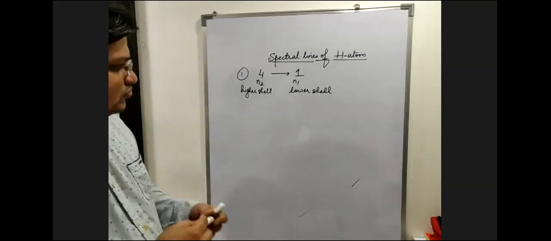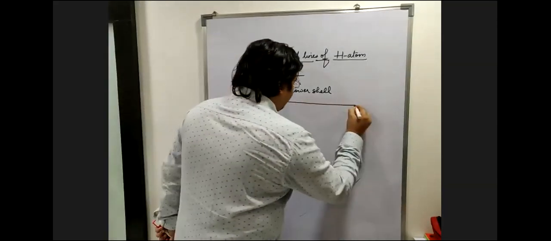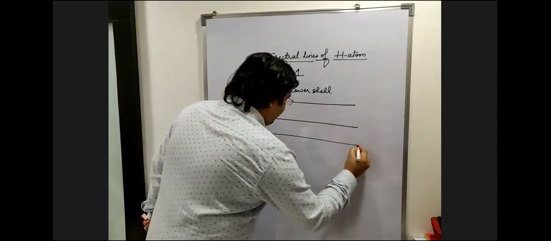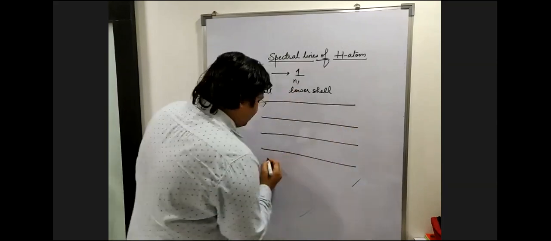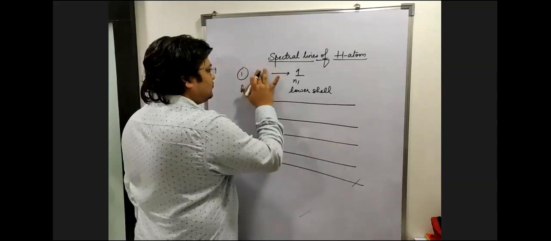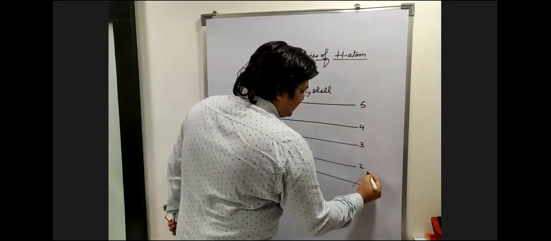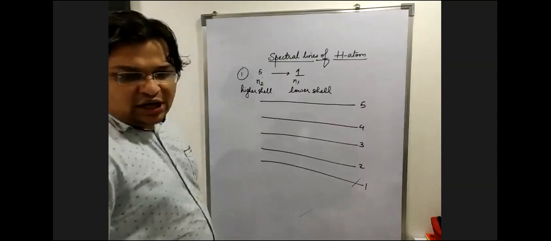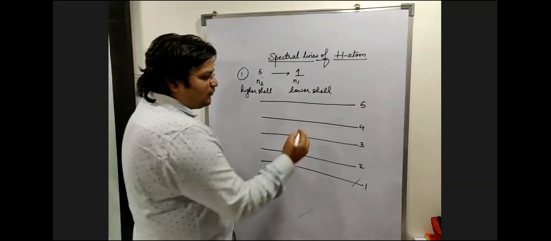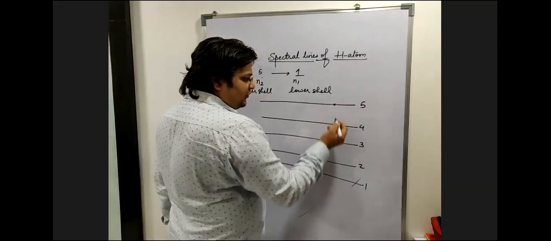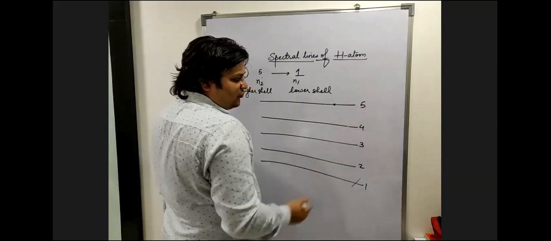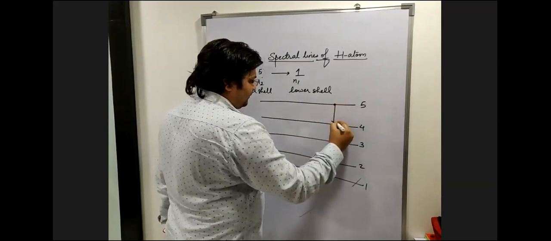Sanyam, can you help me make the diagram, please? So 5 lines. Okay. So this is going to be the fifth shell, fourth shell, third shell, second shell, first shell. Okay. How many ways to reach the fourth shell? 1. 5 to 4.